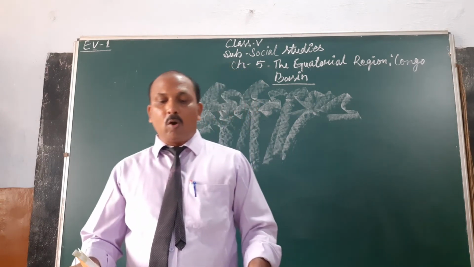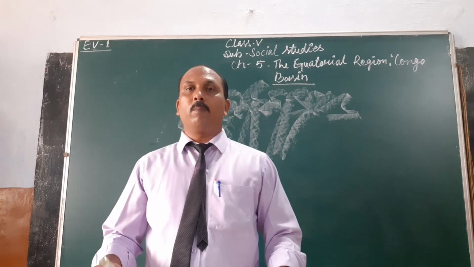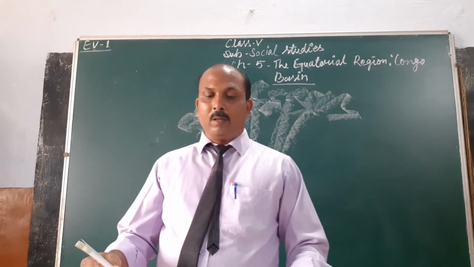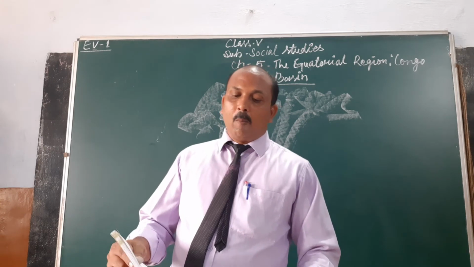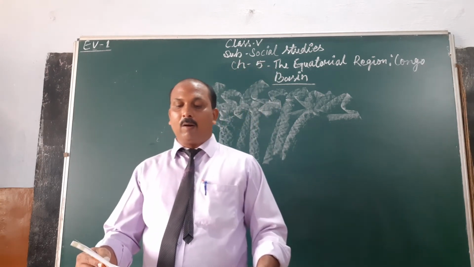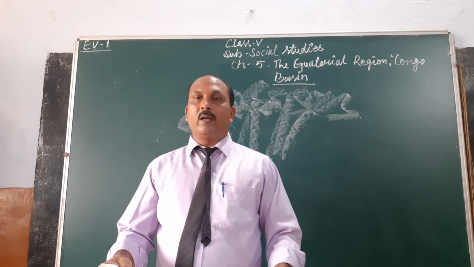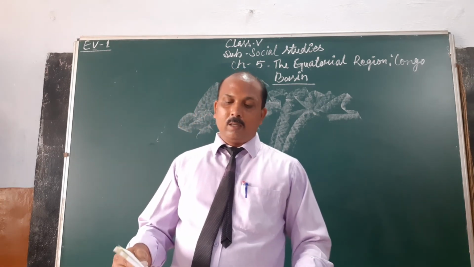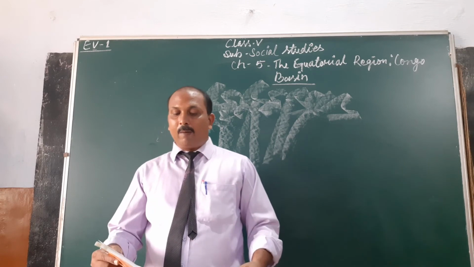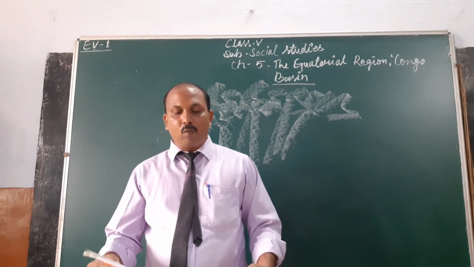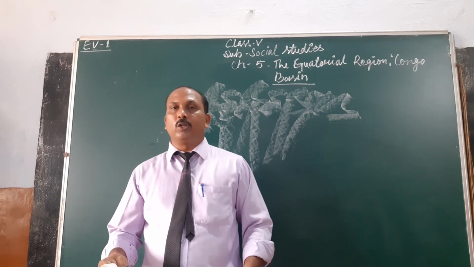People living in the Congo basin are called the pygmies. They are short in height and live in temporary huts. Most of the huts are built on trees or on poles because the ground is wet and marshy. Alright? So they move from one place to another in search of food. Hunting and gathering food are their main occupation.